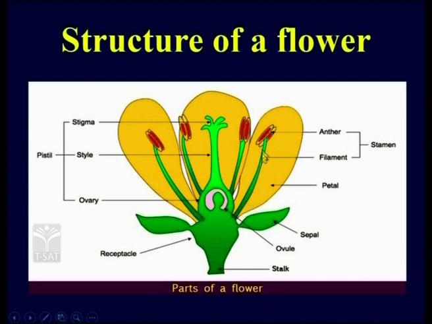Stamen has filament for attachment, and on top it has got structures called anthers. Inside anther we have pollen sacs. Pollen grains are present, and those pollen grains are male gametes of flower.